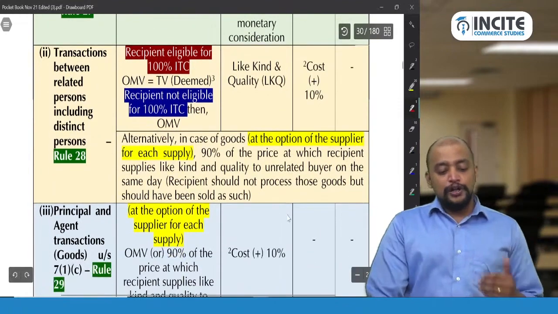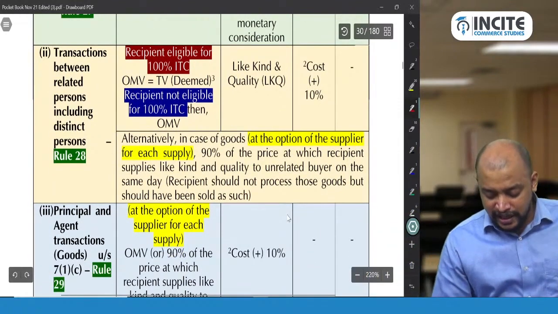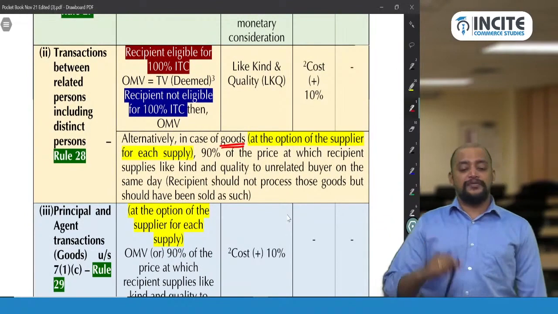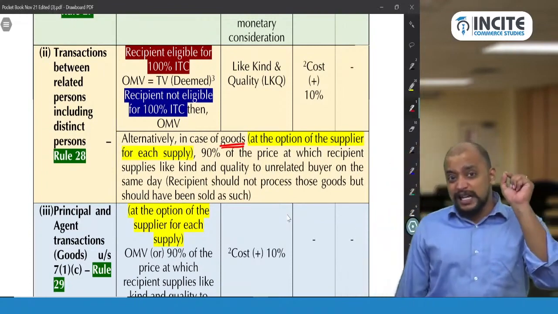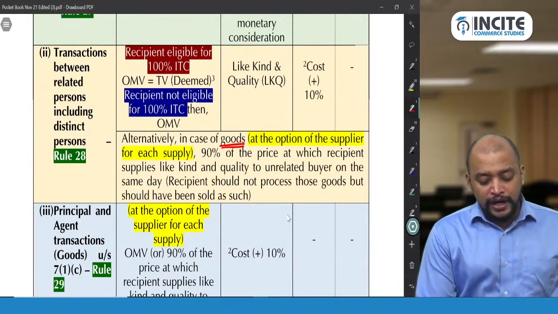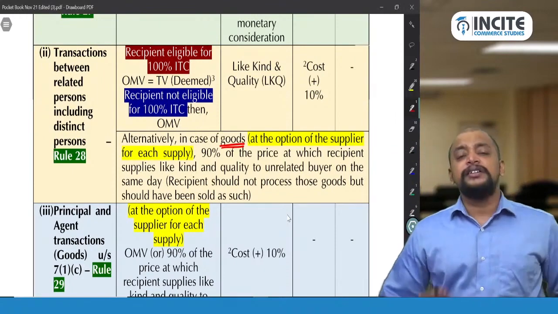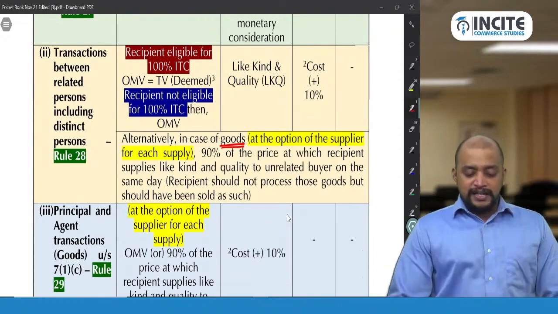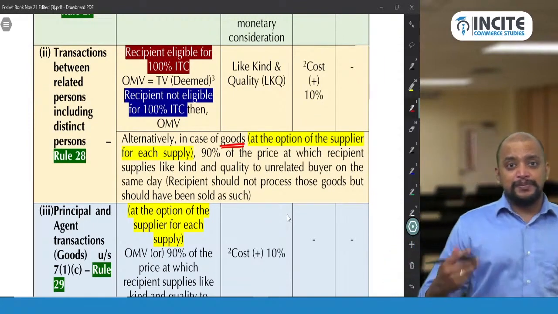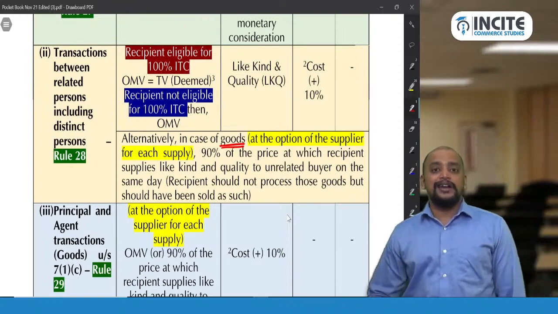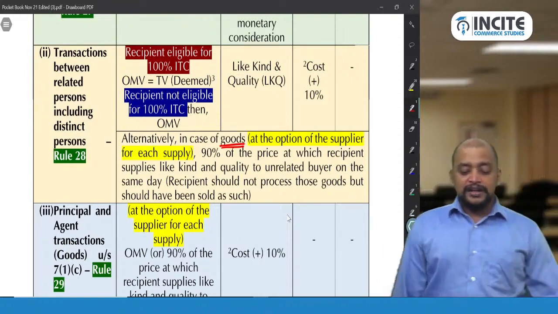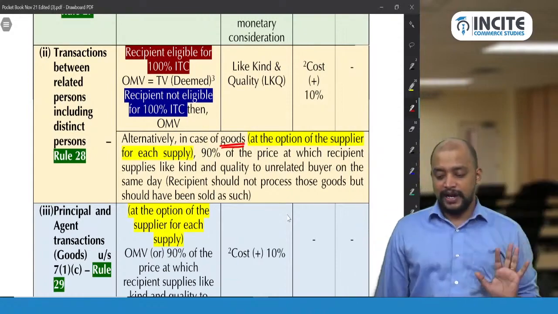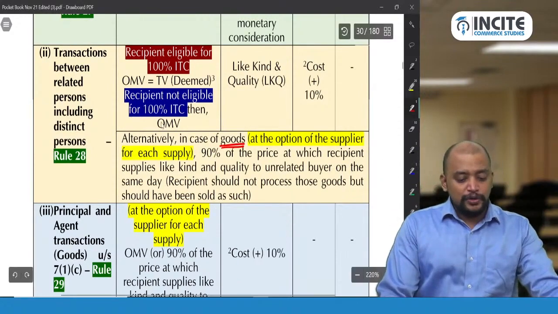Alternatively, in case of goods, and this is applicable only in case of goods, with respect to each supply at the option of the supplier. Meaning for each invoice they can decide whether to go for OMV, LKQ or cost plus 10%, or this alternative rule, that is 90% of the resale price. The price at which the recipient supplies like kind and quality goods to an unrelated buyer on the same day, and the recipient should not process those goods but should have sold them as such. Okay, so this is about rule 28.